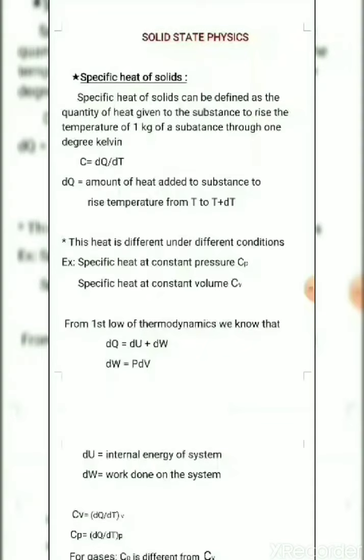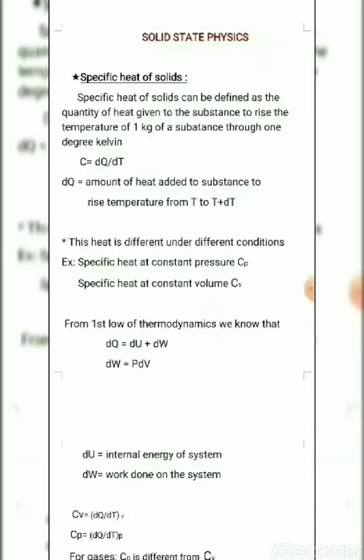We know that from the first law of thermodynamics, whatever heat is added to any system takes part in the change in the internal energy of the system plus does some work. The total amount of energy given to any system equals the change in internal energy plus the work done, which can be written as dq equals du plus dw.